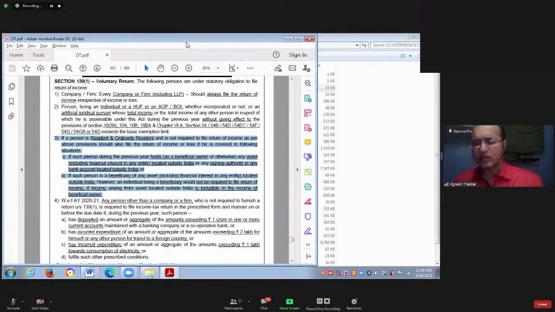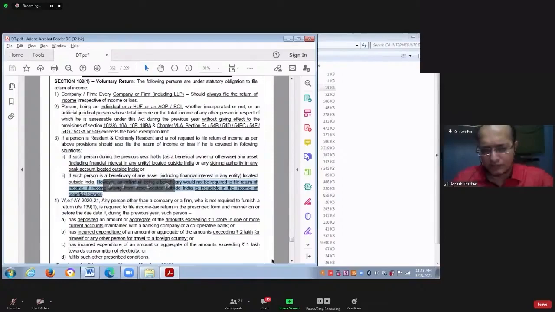Further, it says, however, if the income from the asset situated outside India is already taxed in the hands of the beneficial owner, then once again it will not be included in the income of the beneficiary. The beneficiary need not file the income tax return. So, an individual being a beneficiary would not be required to file the income tax return if the income arising from an asset located outside India is already taxable in the hands of the beneficial owner.